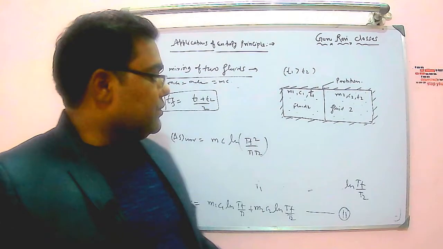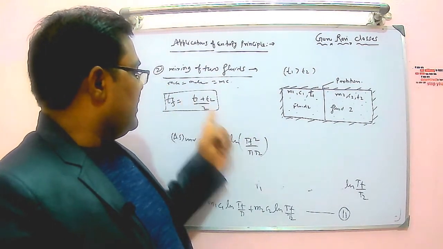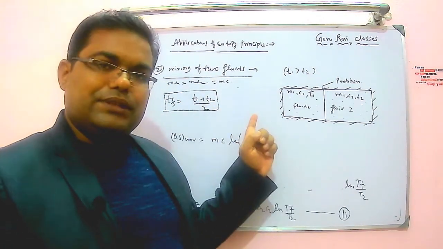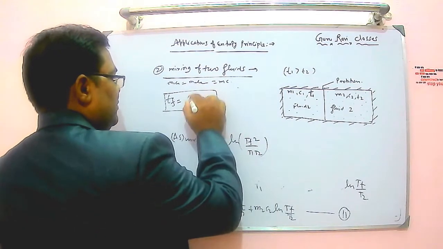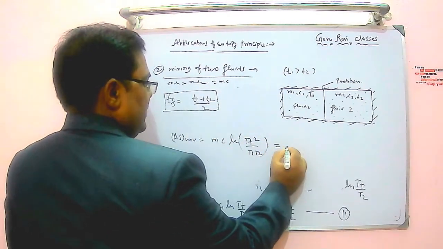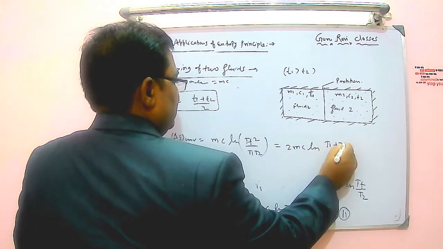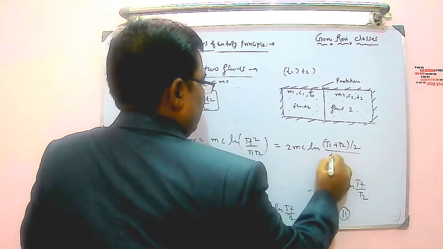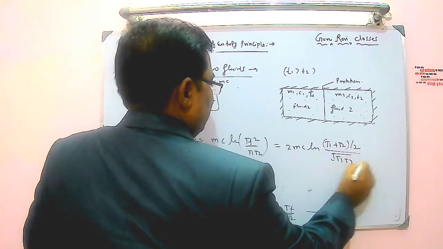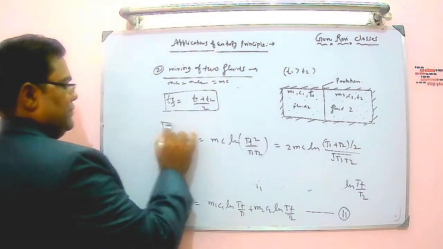Clear? So if I substitute the value of Tf from here, in terms of absolute temperatures, I can write 2MC ln of (T1 plus T2 divided by 2) divided by under root T1 T2. So I got this expression.